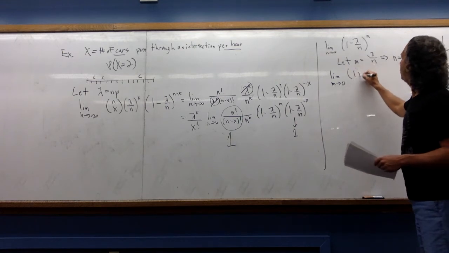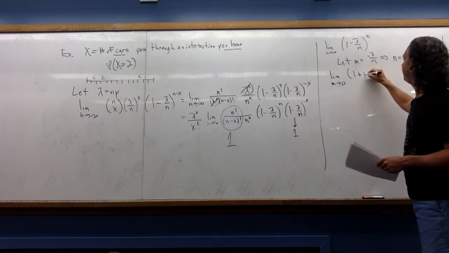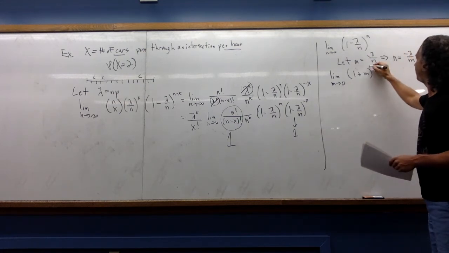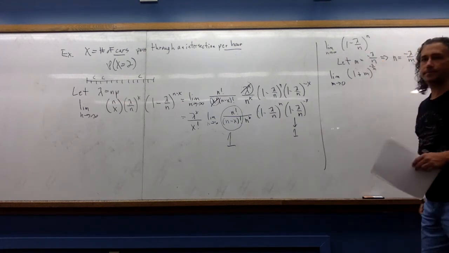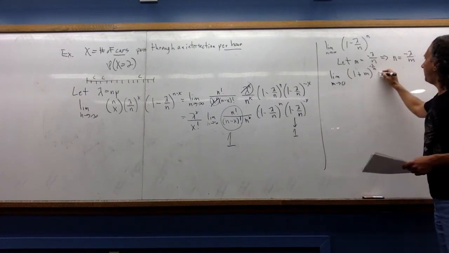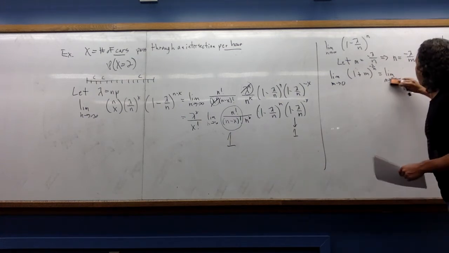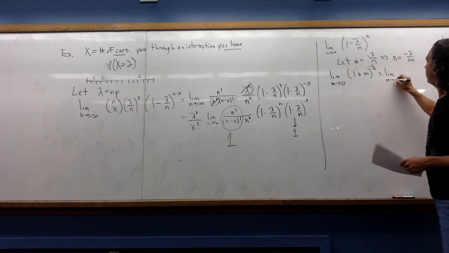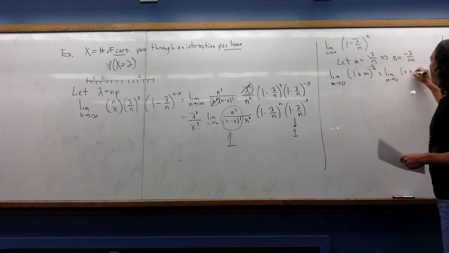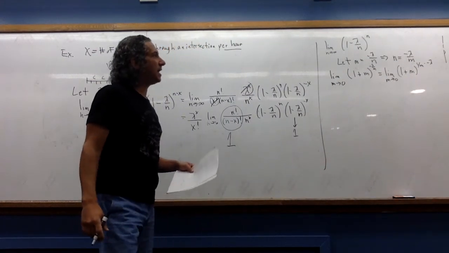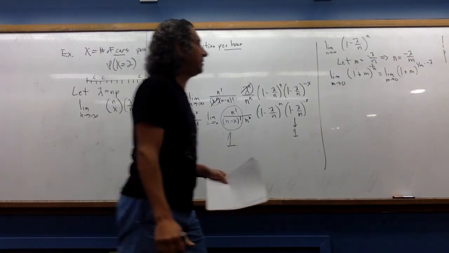This becomes 1 plus m, and n is minus lambda over m. Let me write that better. m is going to 0. Let me use a property of exponents, which says I can rewrite minus lambda over m as 1 over m times minus lambda.